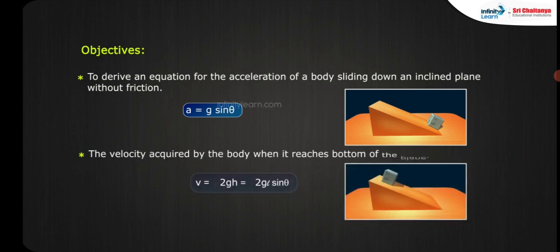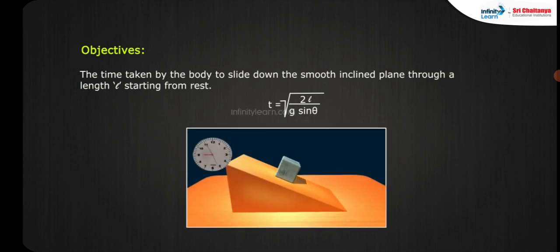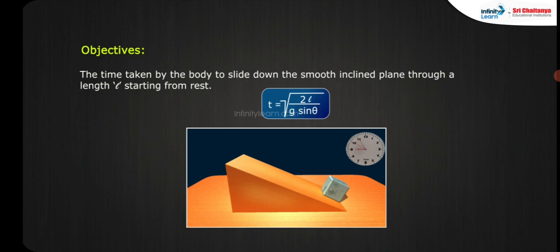The velocity acquired by the body when it reaches the bottom of the plane is v equal to square root of 2gh, which is equal to square root of 2gL sin theta. The time taken by the body to slide down the smooth inclined plane through a length L starting from rest is t equal to square root of 2L by g sin theta.